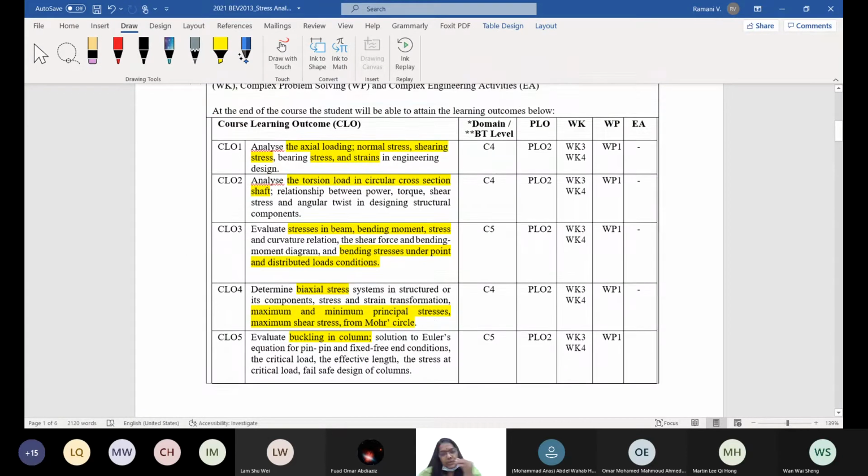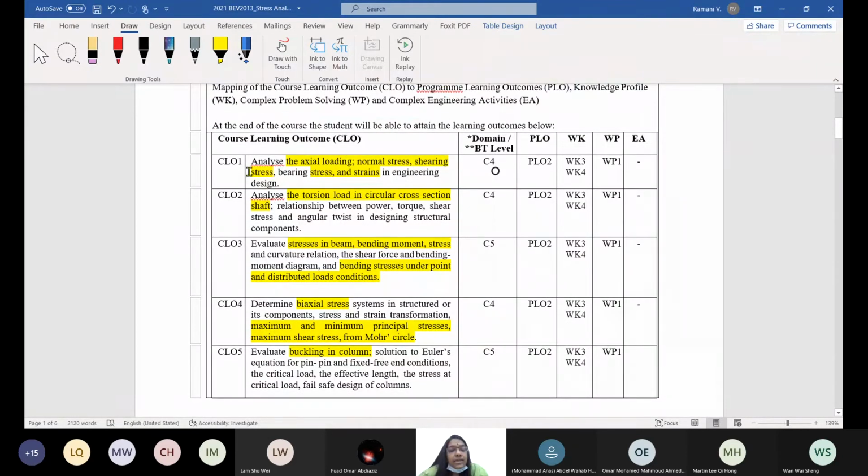Come on. Start from here. CL1 is analyze axial loading, normal stress, shear stress, bending stress, bearing stress, in bearings, that's why bearing stress, and strain in engineering design. Okay, so all these types of stress, initially the types of stresses, understanding stresses, all this will be dealt with here. Again, C4.